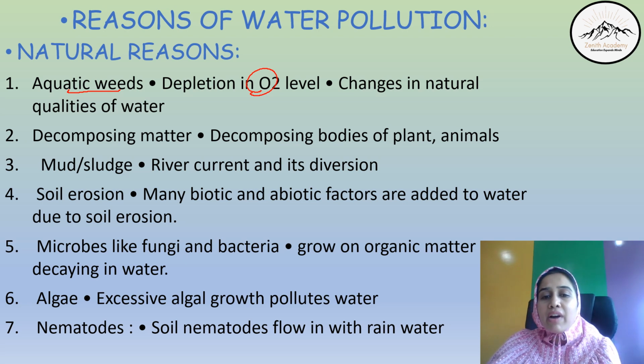Then microbes like fungi and bacteria grow on the organic matter that is decaying in the water already, like we said, plant and animal bodies. So again, that is a source of water pollution. Then algae. Algae is present in water bodies, but excessive algal growth is not good. It pollutes the entire water body.